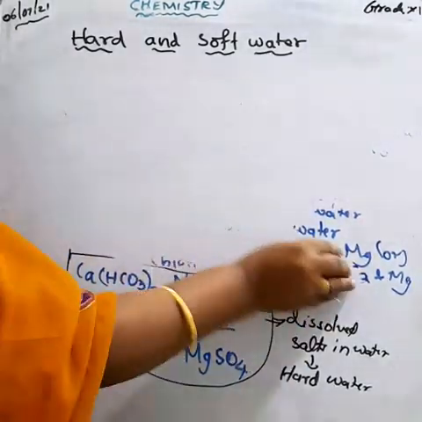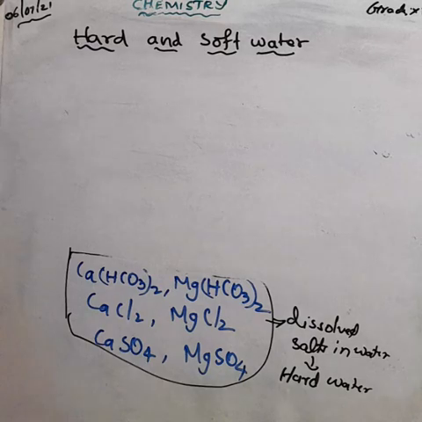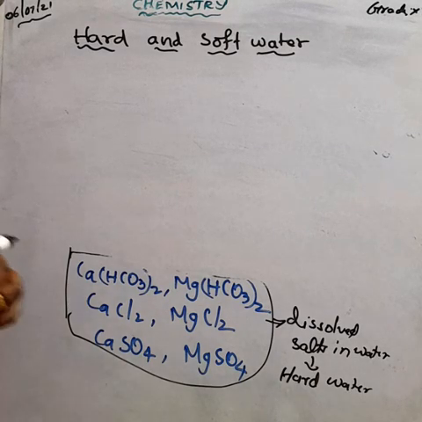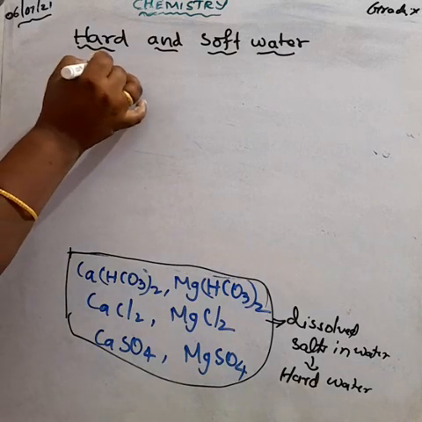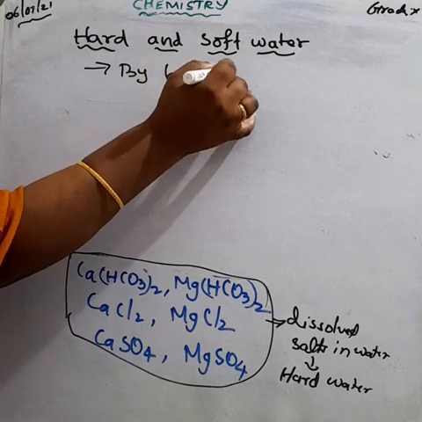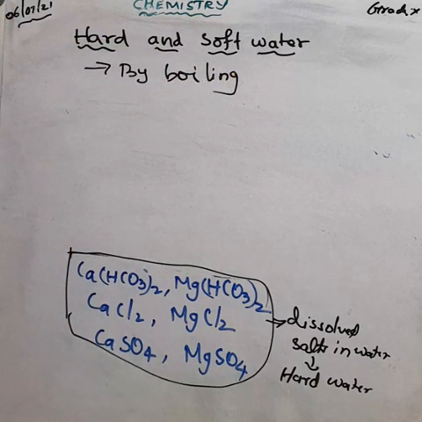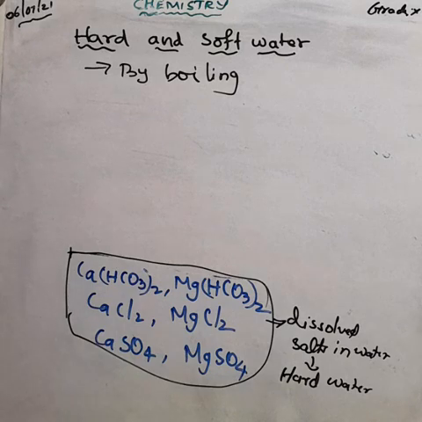It is simple: when boiling the water, the bicarbonates of calcium and magnesium present in water are easily precipitated. Because of this, we can classify the hardness of the water into two types. What are the types of hardness of the water? First one, temporary hardness.